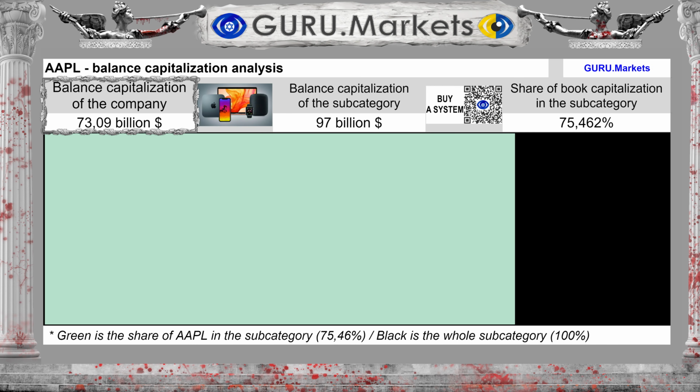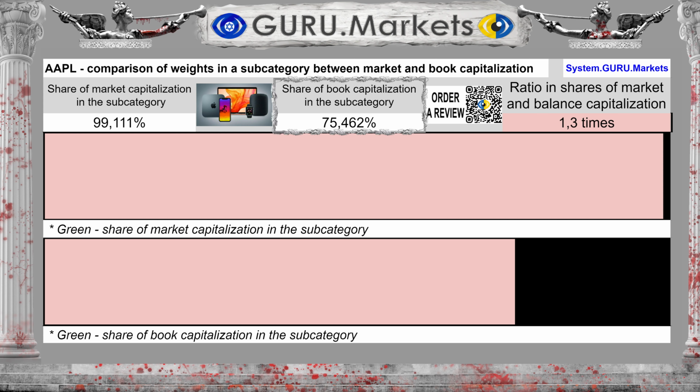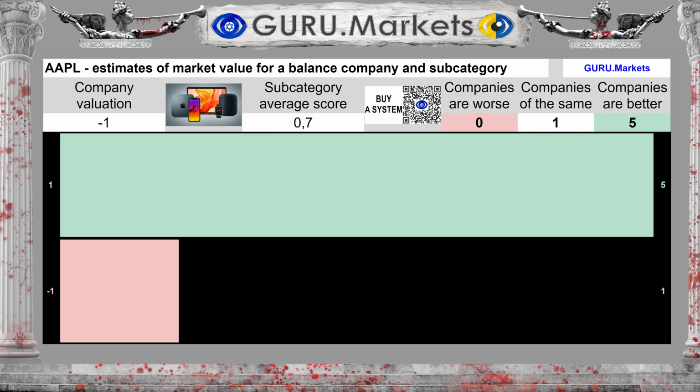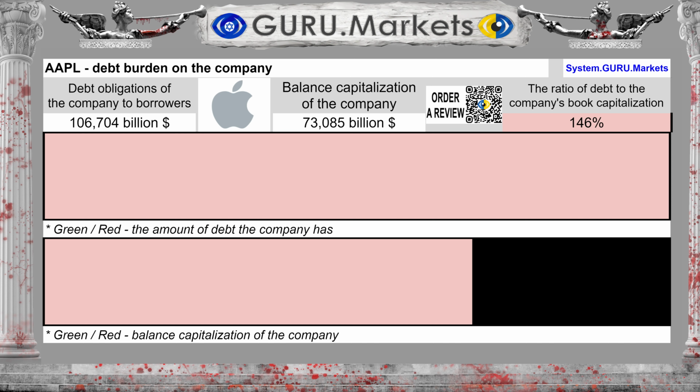Share of Apple Inc. in the subcategory when assessing stock capitalization is 99.111%. The book value is 75.462%. This is 24% less than the market capitalization share. Assessment of the organization's share of the market and book value of the subcategory: Bad, -1 point. The debts of the organization under study amount to $106.704 billion.